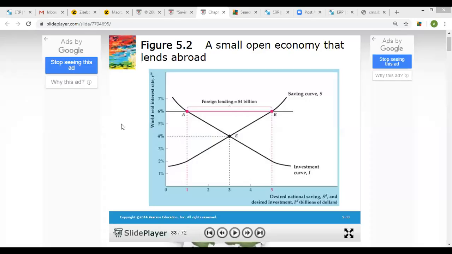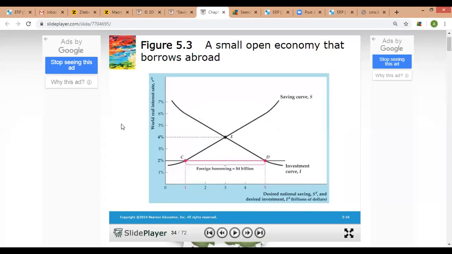All right. So we saw how a small open economy is in equilibrium even when desired savings and investment are not equal to each other, right? Earlier we assumed that when the world real interest rate was 6%, the small open economy was a net lender in the international market.